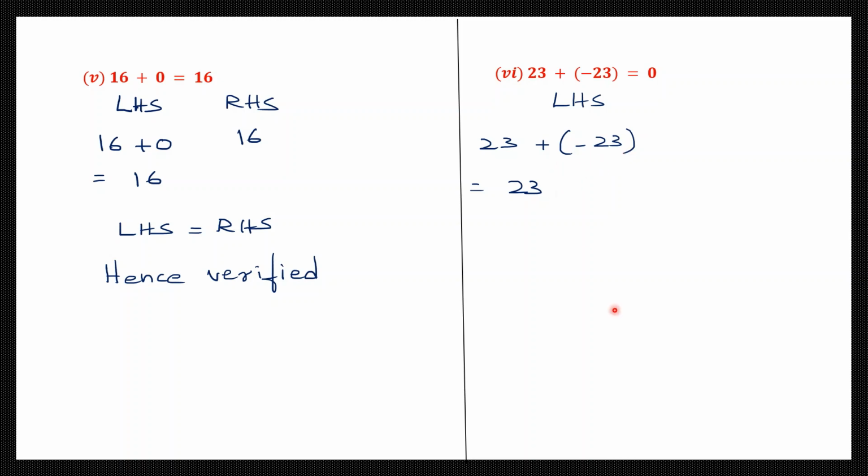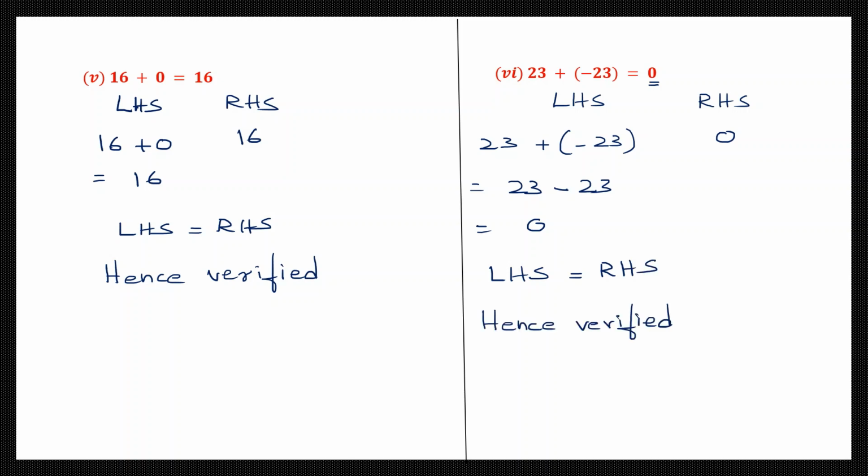So it is minus 23. 23 minus 23 is how much? 0. Now right hand side, what do we have on the right hand side? We have a 0. So as you can see, the left hand side is equal to the right hand side. So this also has been verified. So we have written that here, hence verified. So this also we have verified to be correct.